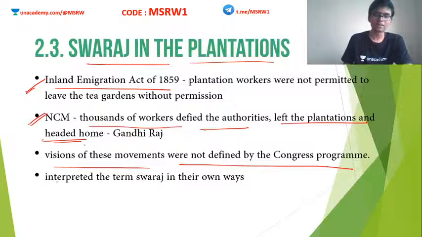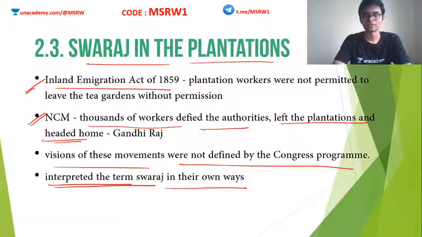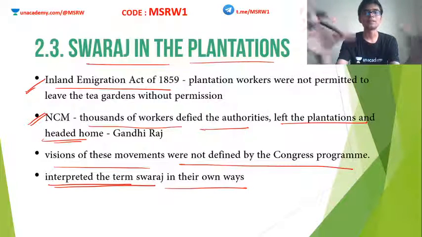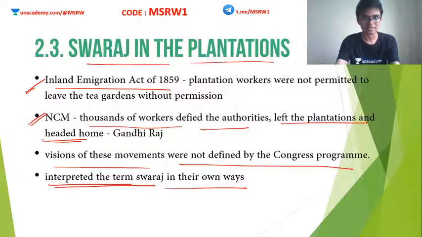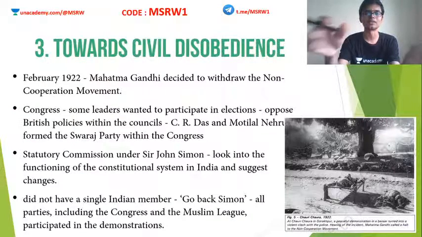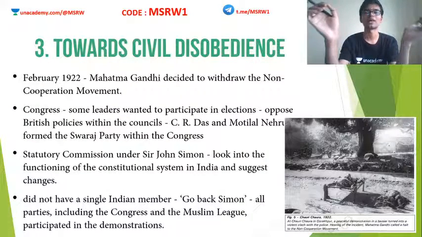Also, people in different parts of the country interpreted Swaraj in their own ways. In towns, they wanted some cause. In the outskirts of the cities, they wanted some other cause. In the plantations, they had their own specific cause. In different parts of the country, the people had their own specific grievances or reasons for joining the NCM. Their idea of Swaraj was different. There was no common definition as such.